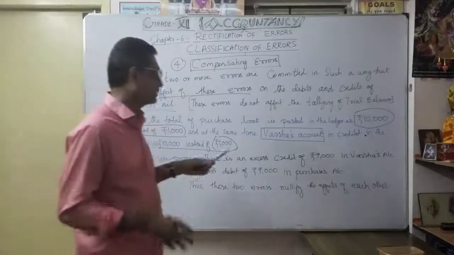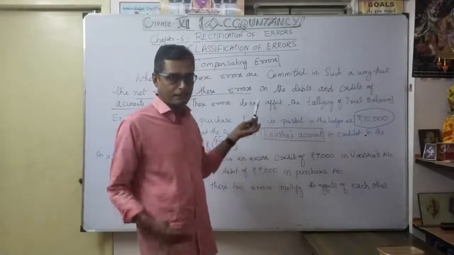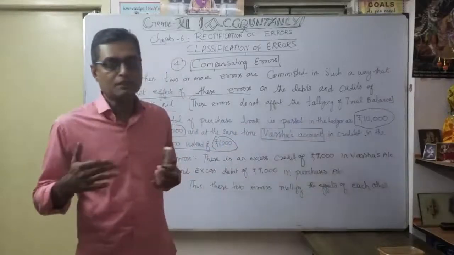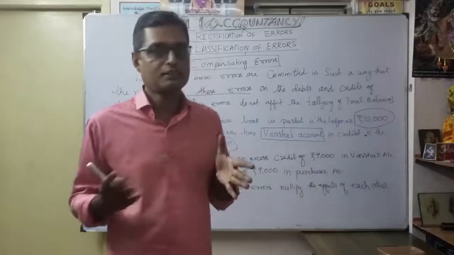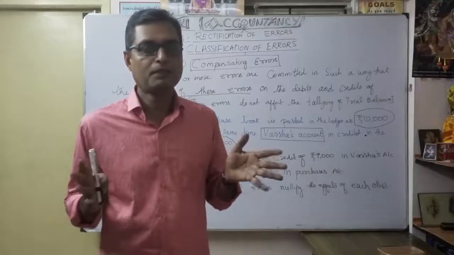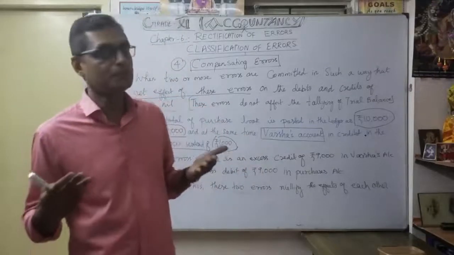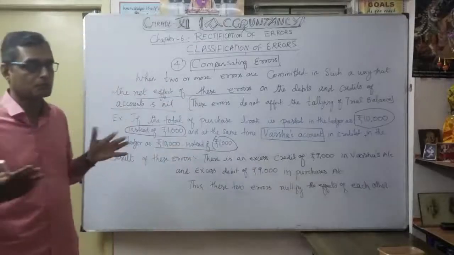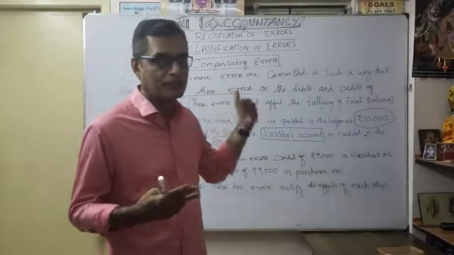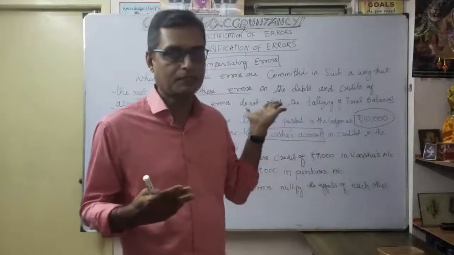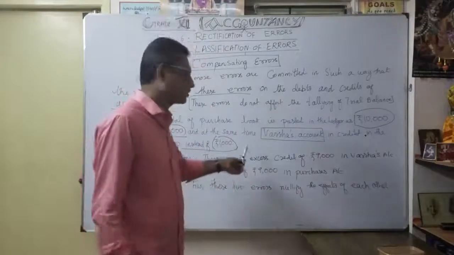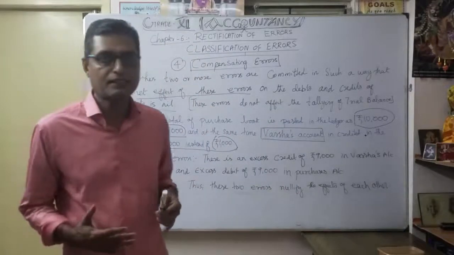Whatever the purchases debit side, 9,000 excess; similarly, the supplier's account credit side, 9,000 excess. So naturally the errors are compensated. It will not affect the trial balance, so no difference will come. Both sides have an excess of 9,000.